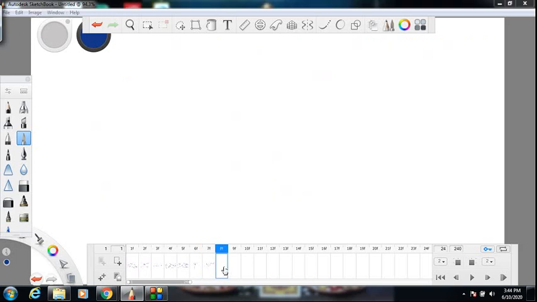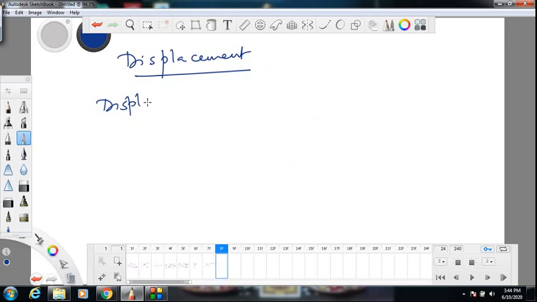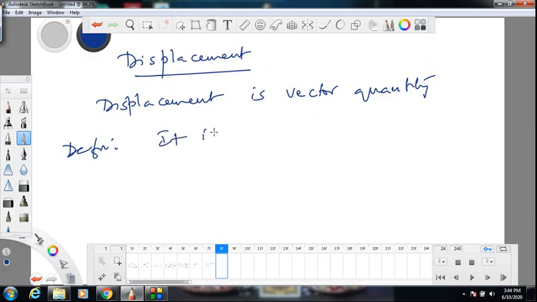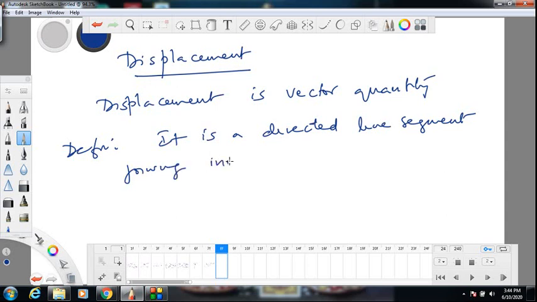Now let us come to displacement. Displacement is also a vector quantity. You can define displacement in two ways. Definition: it is a directed line segment joining initial and final points.